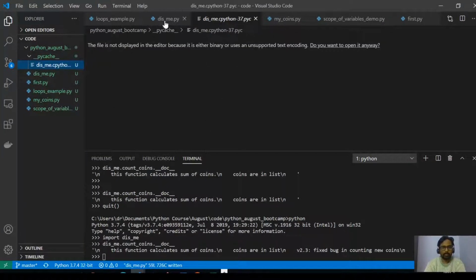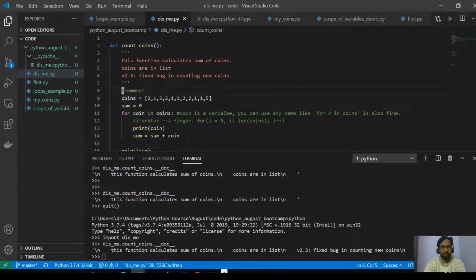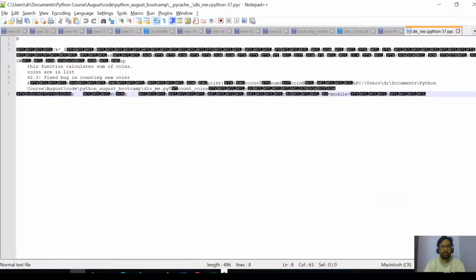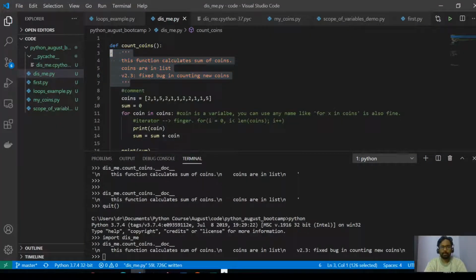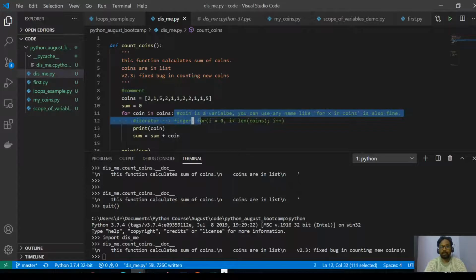Coming back to your question, the difference between this comment and this one is that this will be part of your PYC file, that is bytecode. This will be part of bytecode because it's part of the docstring. That's a part of the object. But it will rip off all the comments. I'm not able to see all this because it's not needed, and the interpreter will simply remove all these comments because they're not needed for any purpose. Okay, sir, got it. So that is about it.